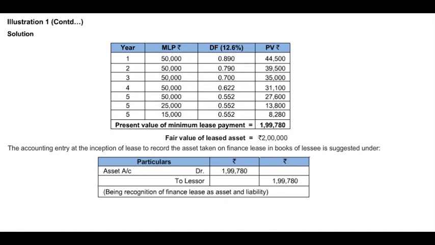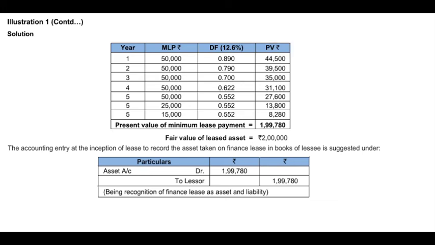Now we have to compare the fair value of the asset with the present value of all the lease payments. So what we will do is we will consider the discounting factor and find out what is the value of the asset. Let us look at the table. First year, the amount of lease payment is 50,000. Now when we are making the payment of 50,000, we have to consider the discounting factor at a rate of 12.6%. The discounting value is 0.890. Since the payment will be made in the first year, we have to discount it by the discounting rate 12.6% and bring it to the present value.